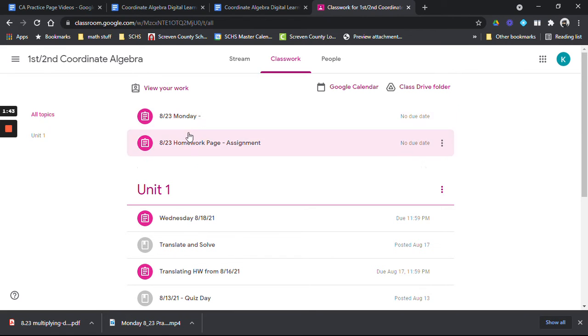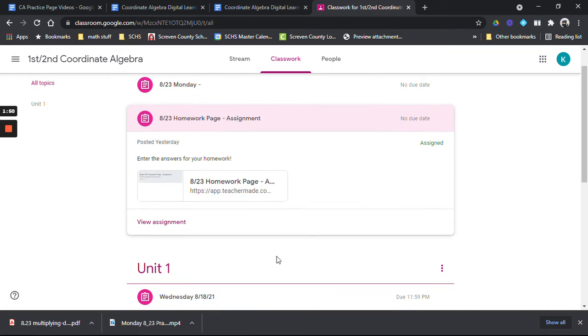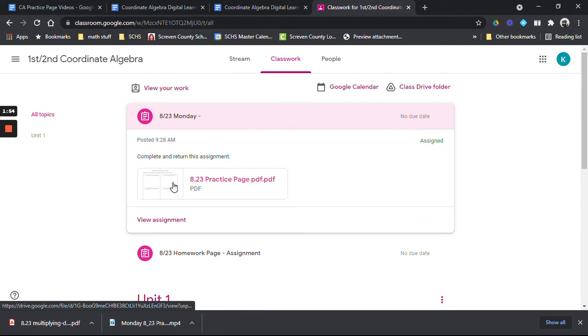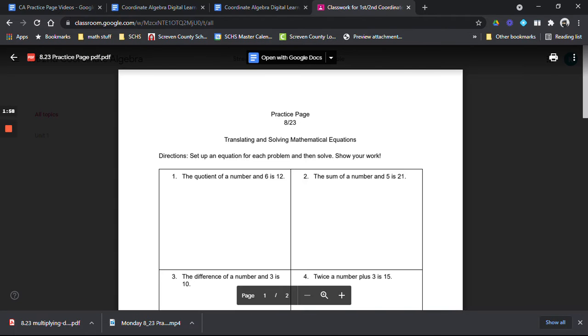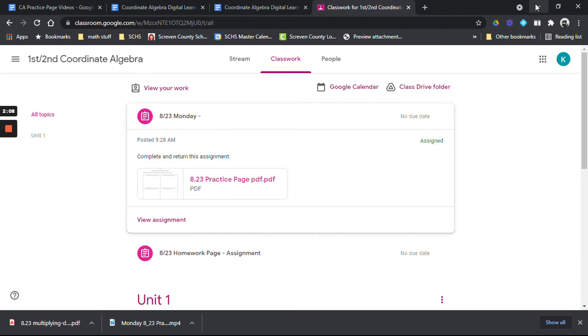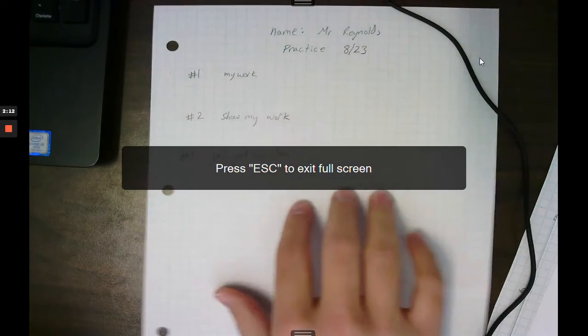Okay, as you can see, I have a couple of things here. I have a practice page, and these are not all the assignments. These are just some examples, but I want to show you how you're going to do this. So notice that this is a PDF. Okay, if I open that up, I can view it as a PDF. Okay, you can print this page and write on it if you would like to, or you can do what I'm about to show you, which is you can write your answers down on a sheet of paper.